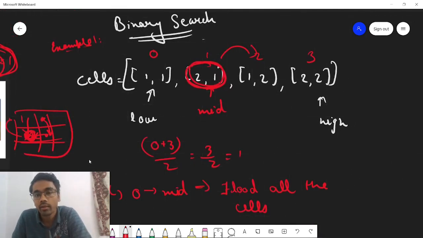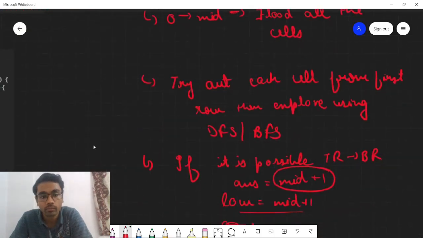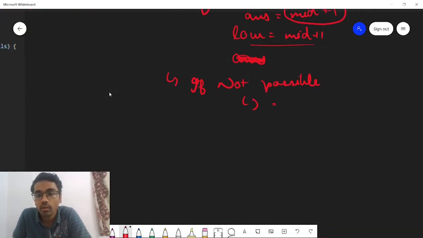So in this example, let's say your mid value is here, just taking a random example, not on the basis of these current low and high values. Now let's say this is your current mid value and you get to know that okay, at this point we are not able to go from top row to bottom row, so there is no point in searching towards the right, so we will now search towards left. So to search towards left, you can just set your high pointer to mid minus 1. So this is what we will be doing. So if it is not possible, set high pointer to mid minus 1, and in the end whatever answer you get, simply return the answer.